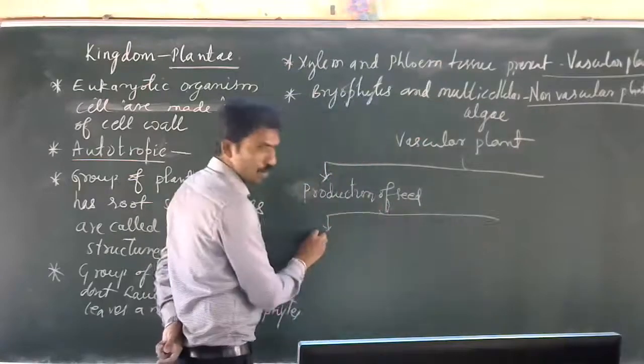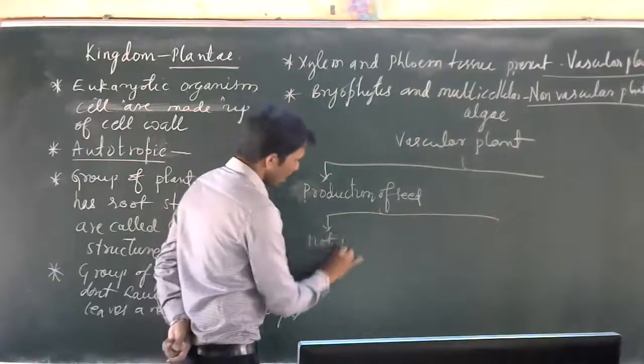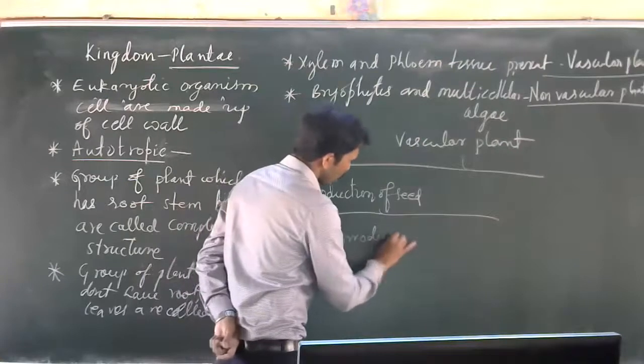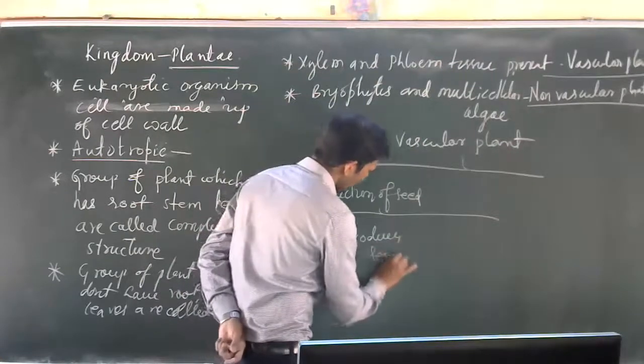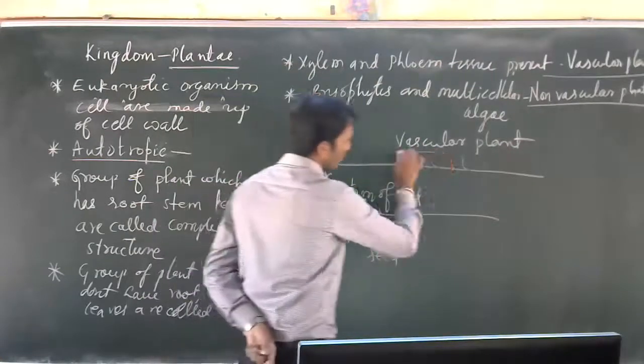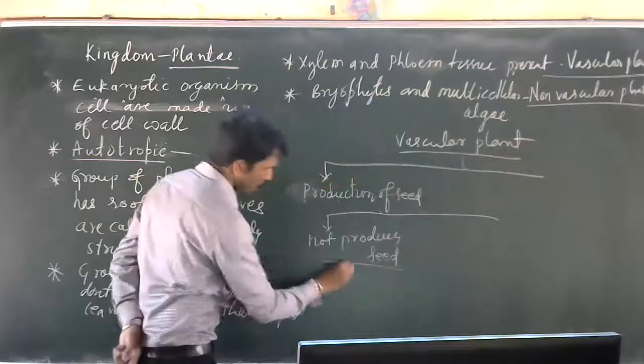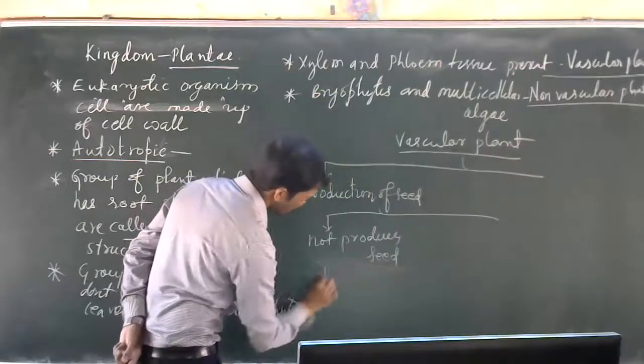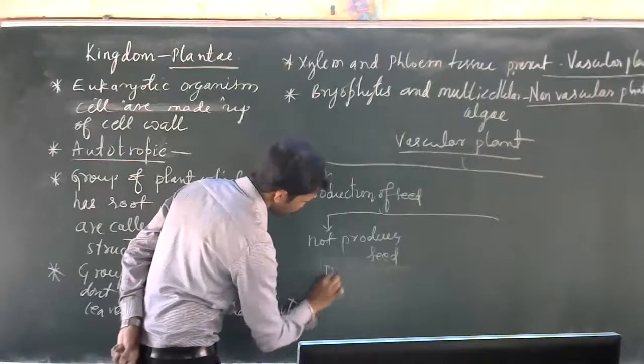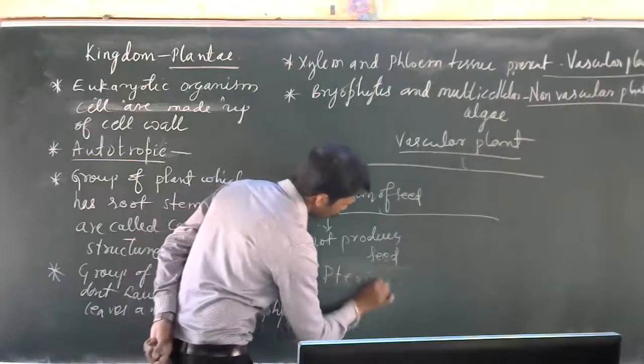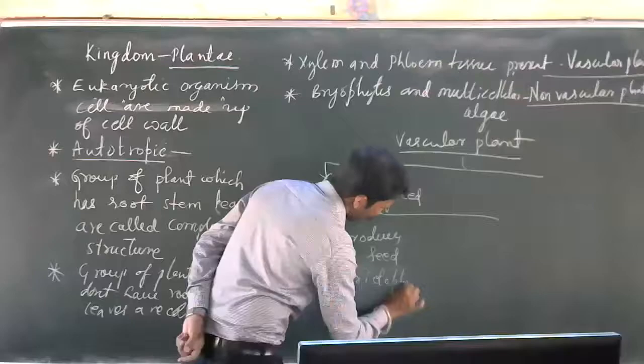If they do not produce seed, though they are vascular plants, they are called pteridophytes.